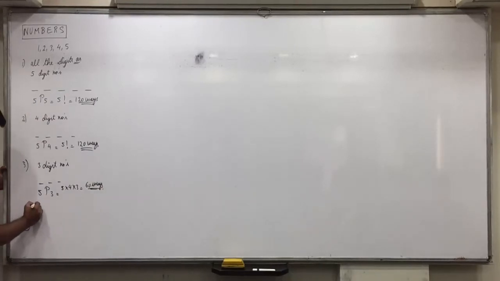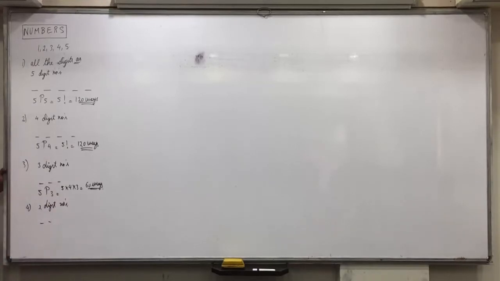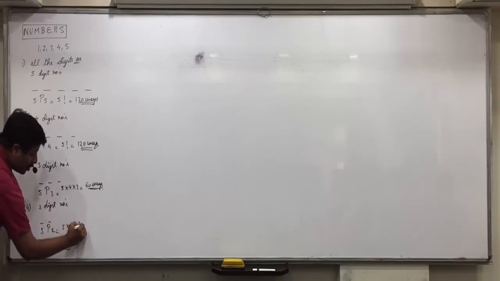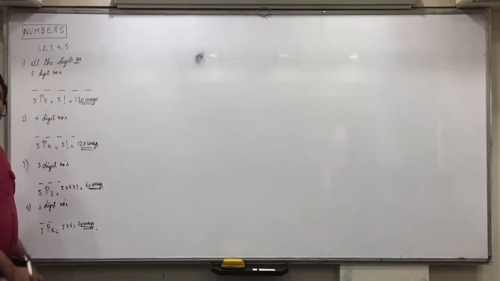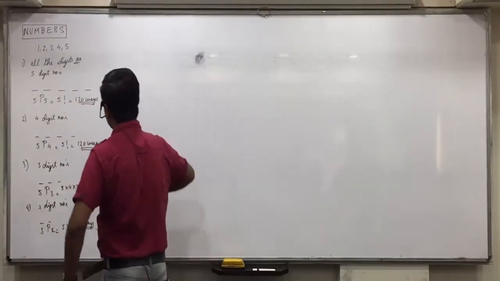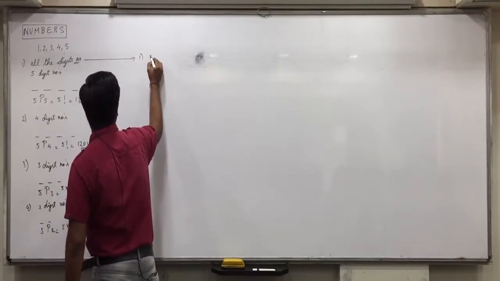And 2-digit numbers. 2-digit numbers means 5 digits are to be arranged in 2 places. How can that be done? 5P2. Product of 2 numbers, 5 into 4, 20. 20 different numbers can be formed. Did you understand this portion, everyone? Yes. Now we go with the option of 5-digit numbers.